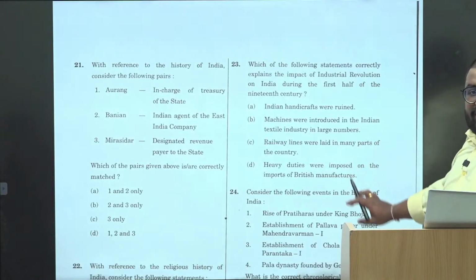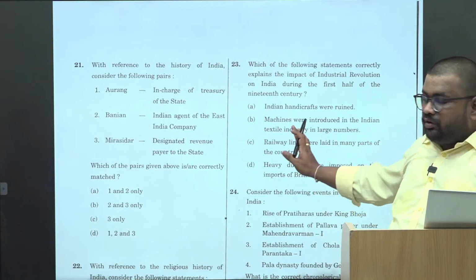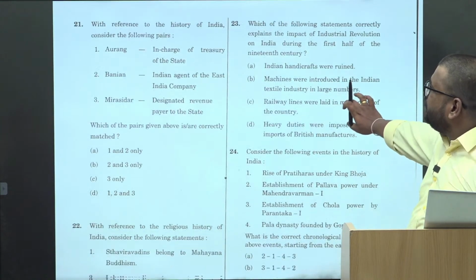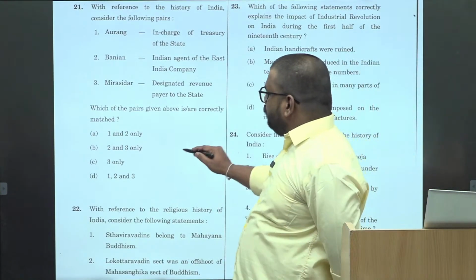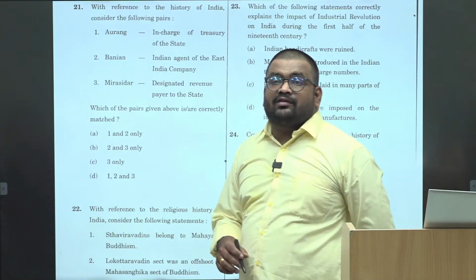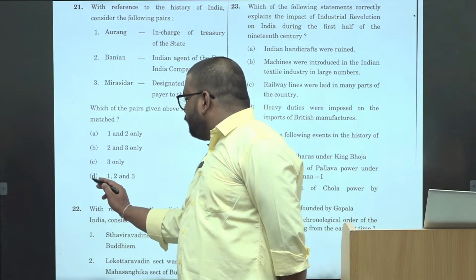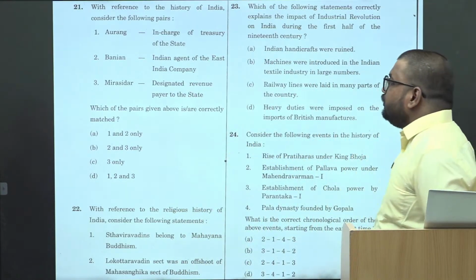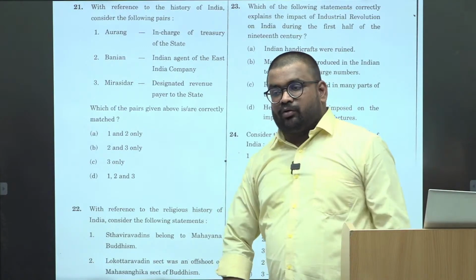I am considering you have the basic level of knowledge because the last question was very basic. I am not going into detail. Then with reference to the history, again this is the only elimination technique that we have: the contemporaries are generally incorrect, and second, all of the above generally is not the answer. So 1, 2, 3 will be eliminated.